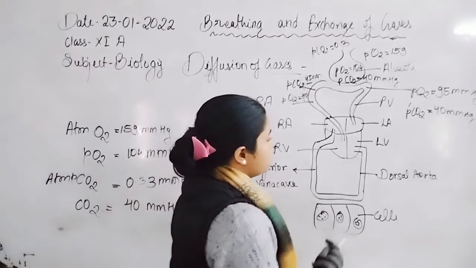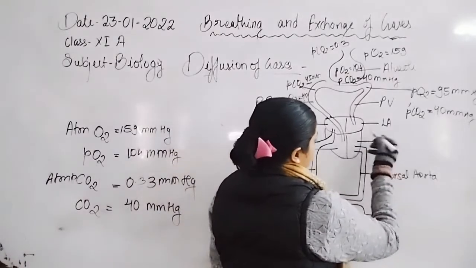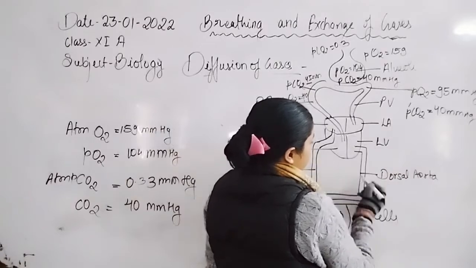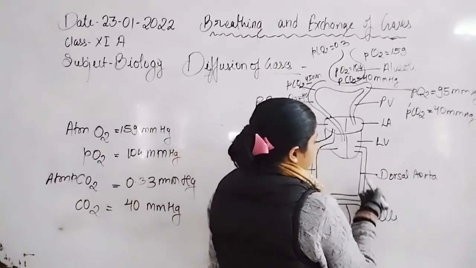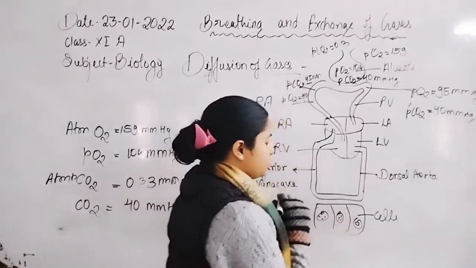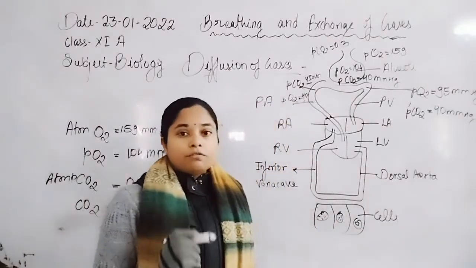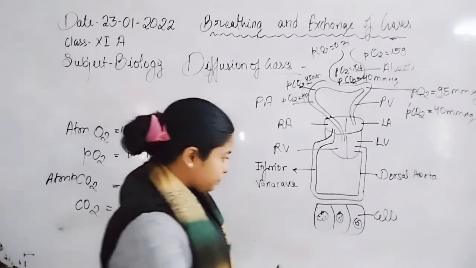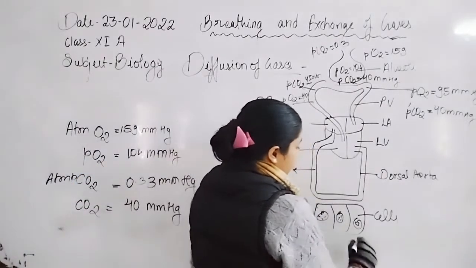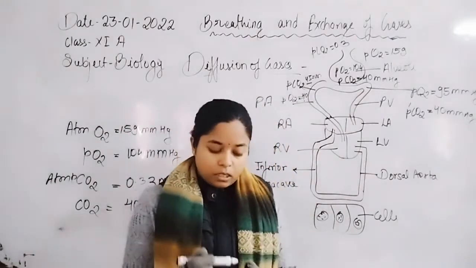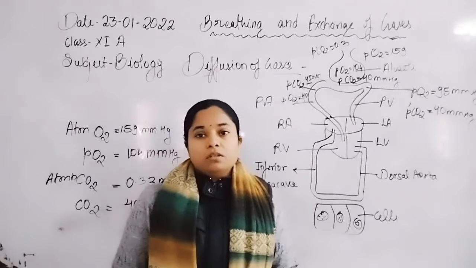Now this oxygenated blood is transferred into the left auricle, from the left auricle it drains into the left ventricle, and from the left ventricle the dorsal or systemic aorta carries this oxygenated blood to the different tissues, different cells of our organs or tissues. Now here, always in the cell, the metabolic activities are carried out, through respiration,